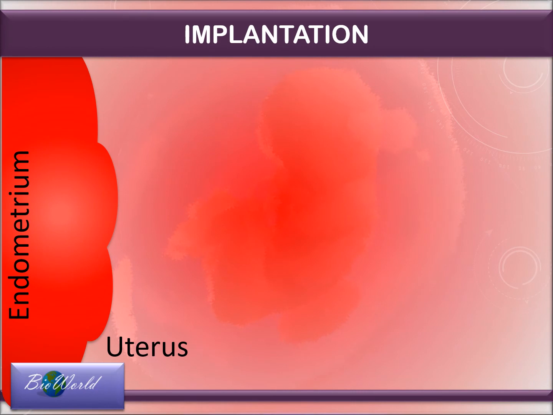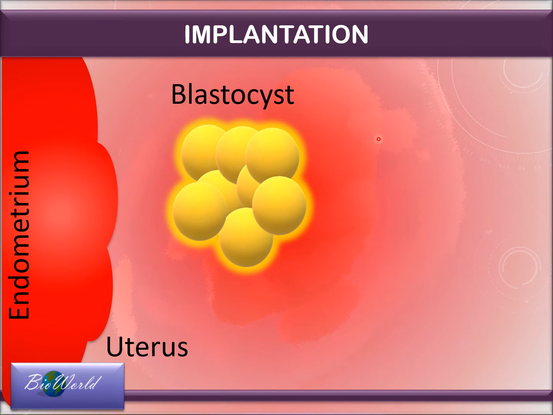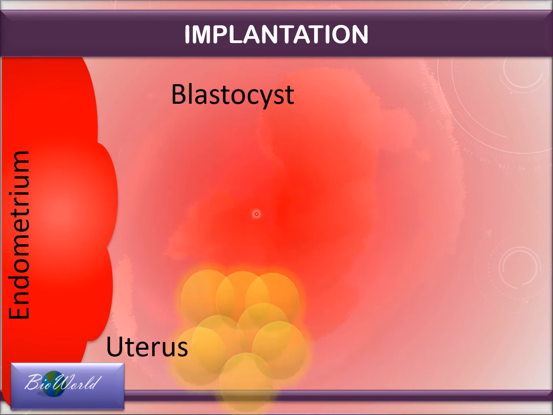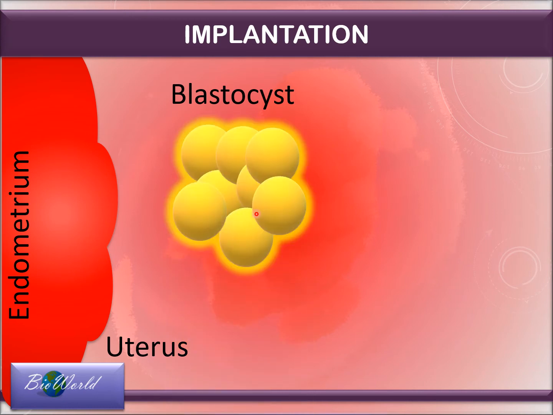The second step is implantation, where the blastocyst will arrive at the uterus. Here, the blastocyst can be affected by gravity, where it can continue to move down and out of the uterus. But then, that will lead to loss of pregnancy.